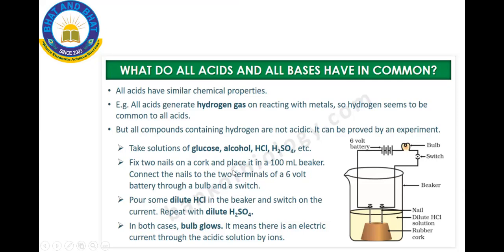Whereas glucose or alcohol, since they are made up of molecules, do not get ionized. Hence, when we put glucose or alcohol, there is no bulb glow. The bulb cannot glow. Clear?